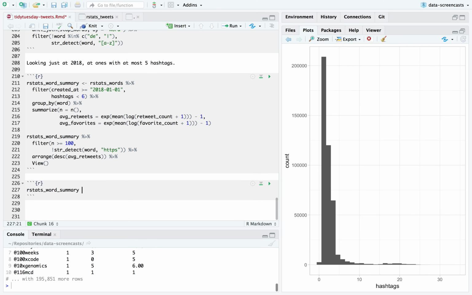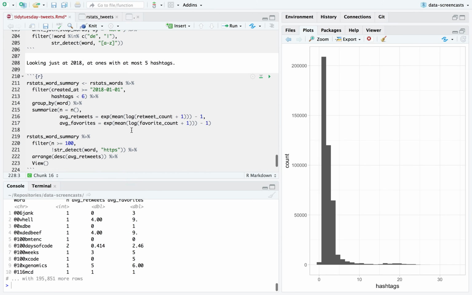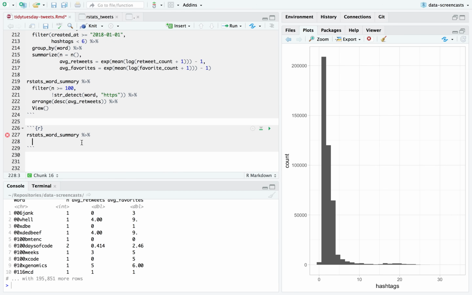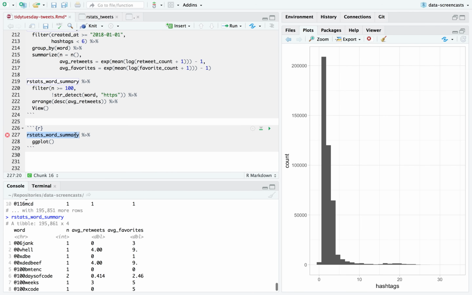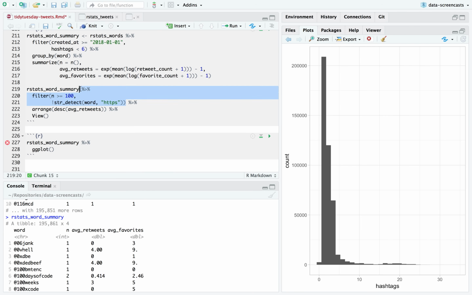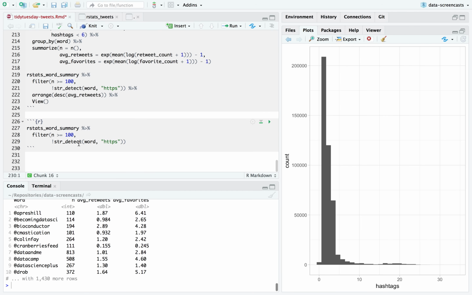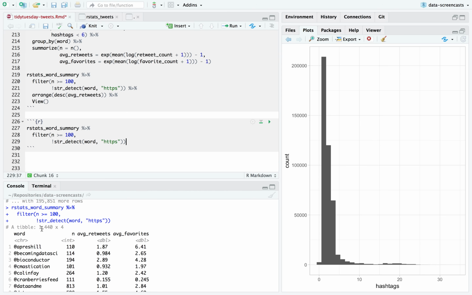If I look at this summary, how many words appear in this summary? Oh, I meant after these 2 filters. 1,400. Okay, I'm going to try putting the number of occurrences on the x-axis and the average retweets on the y-axis.